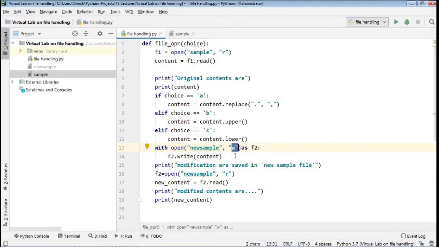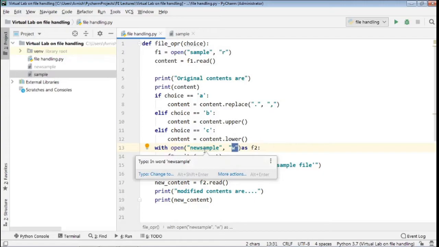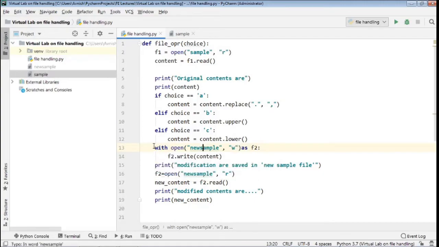We already learned about the write mode. Write mode is generally used to create a new file and write new content to that newly created file. Here I have used it with the open function.